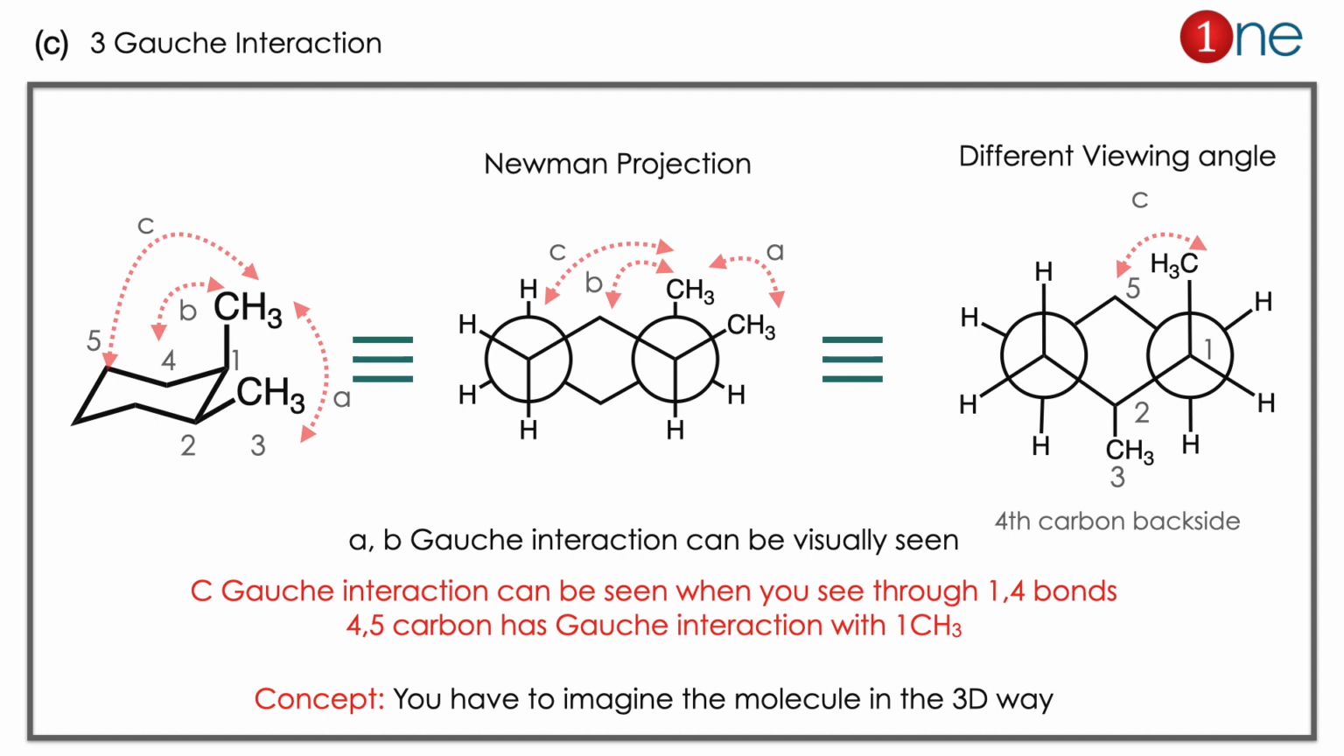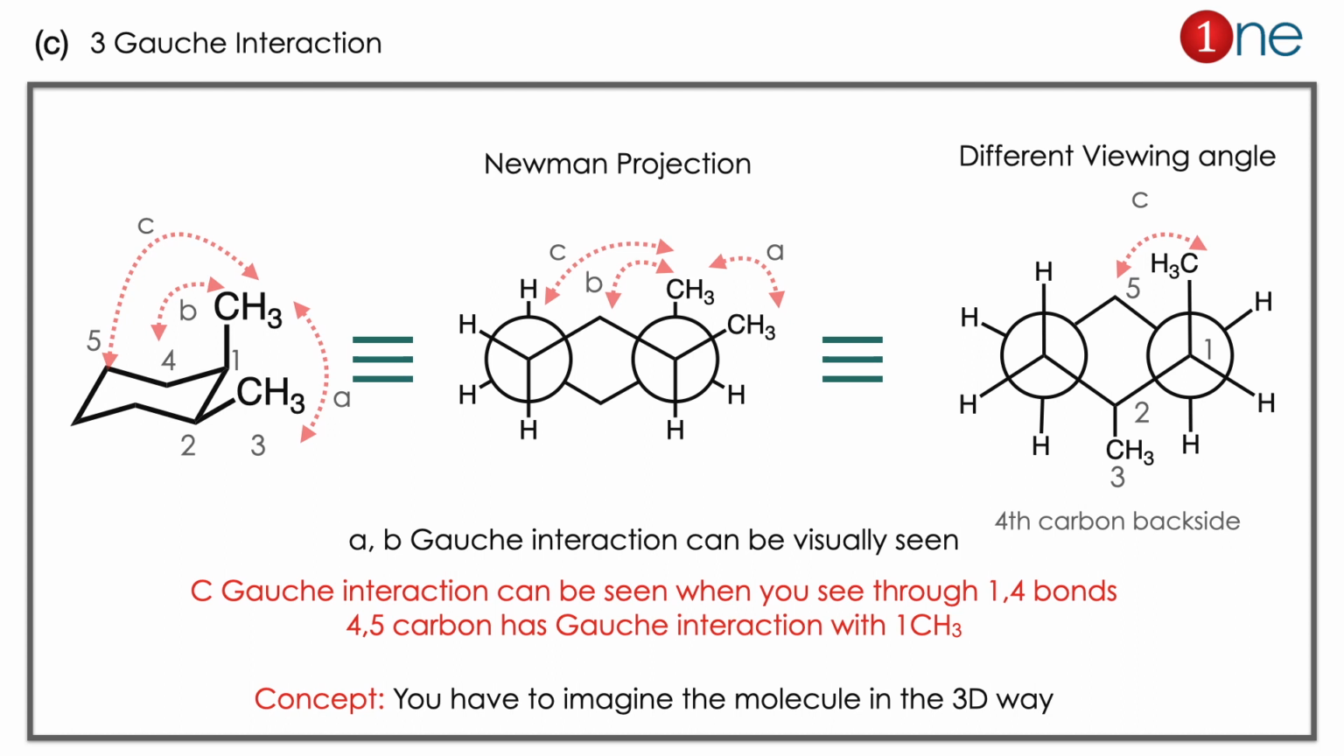You have to imagine the molecule. You have to see through the molecule which is on the 1,4 direction. You have to see the opposite way of the screen there. So 1,4 bond angle. If you look at it, it has one more gauche interaction which is between 1 and 5 there. So totally 3 different interactions.